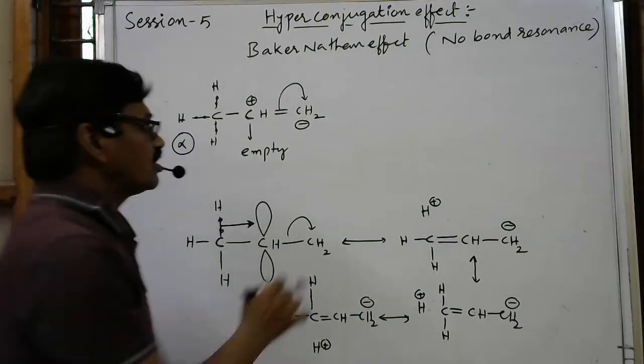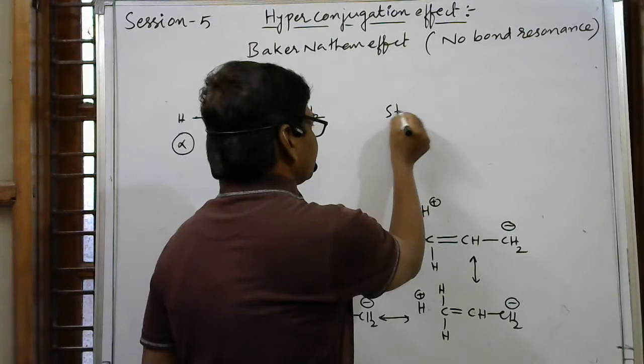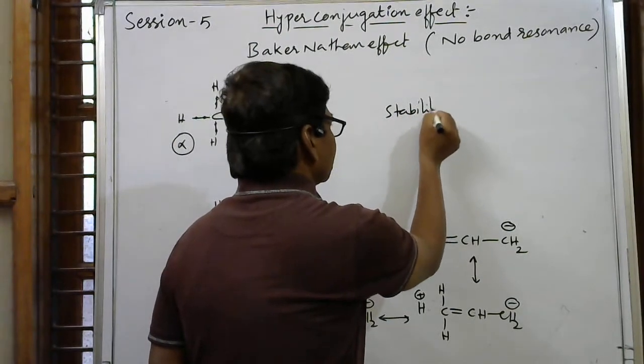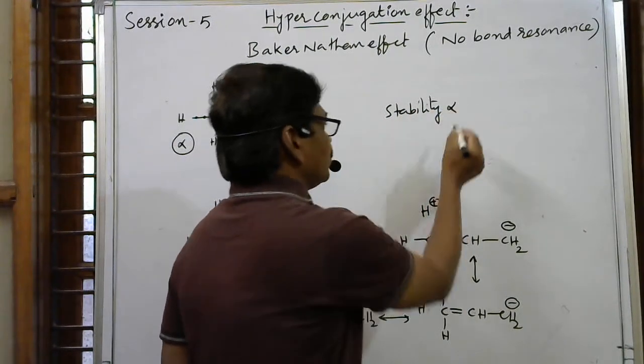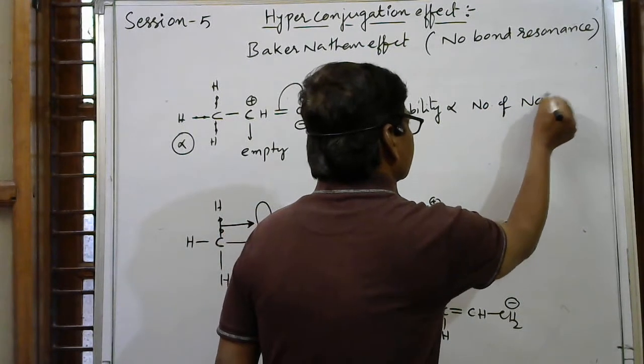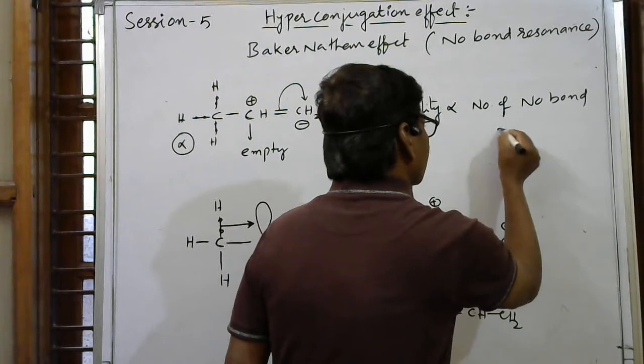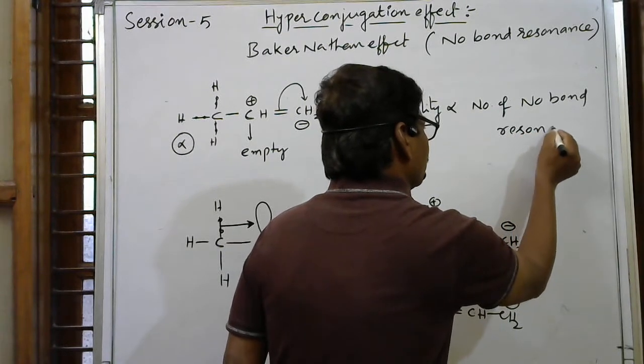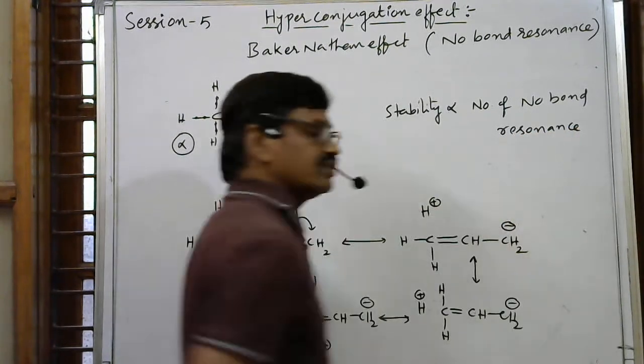The number of no bond resonance forms is nothing but stability. Stability is directly proportional to the number of no bond resonance forms. This number of no bond resonance forms depends on what?